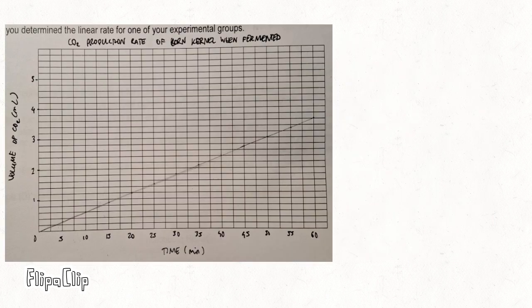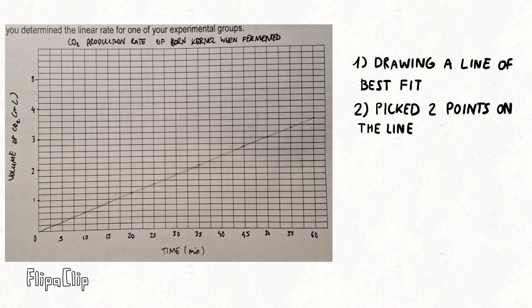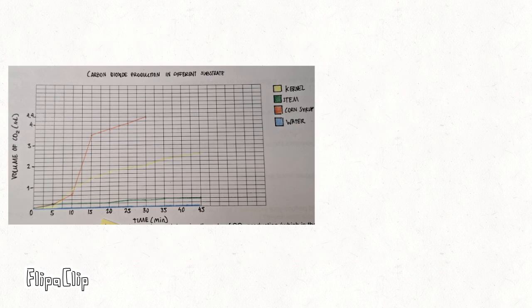Here I have the line graph of the linear CO2 production rate of the yeast and kernel group. I did this by drawing a line of best fit through the production over time graph. Then I picked 2 points on the line and plugged their coordinates in the slope formula. I picked corn kernel because its CO2 production was the most steady, so it would be the most accurately represented with a linear graph. Now I did the math, and the linear rate of CO2 production for corn kernel is 0.06 milliliters per minute.